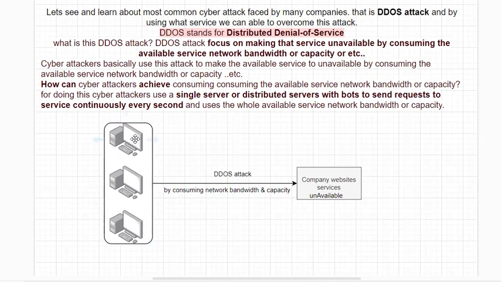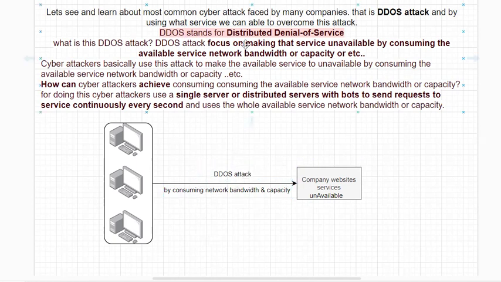In this way, the bots present on these servers will send requests continuously and consume whatever the network bandwidth and capacity was provided by the company website services. By consuming that bandwidth and capacity, users cannot request the service again. So in this way, they make the company's website service unavailable by using DDoS attack.